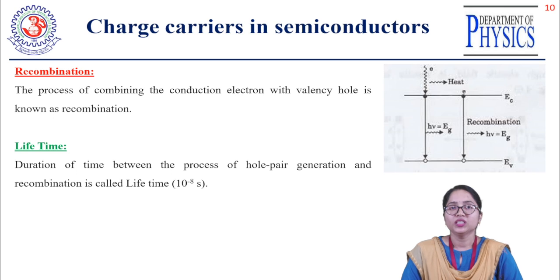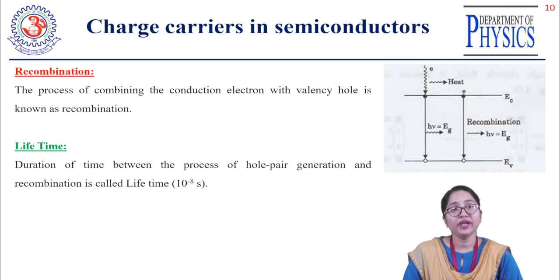Similarly, recombination also happens in the semiconducting materials. First, when you increase the temperature T greater than 0 Kelvin, the electron hole pair is generated, right? Then, up to a certain time, the electron can exist in the conduction band.